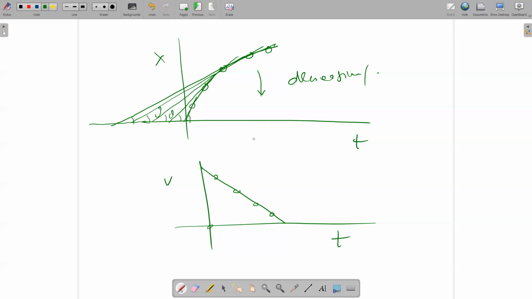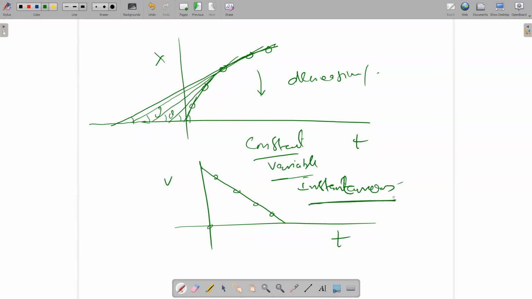I will discuss with you again the constant velocity, the variable, and one more left is the instantaneous velocity. Instantaneous velocity means at that particular time. At that particular time means if the two points are very, very close. You will see here, if these two points are very, very close, then they become here. So you can find the instantaneous velocity for that particular time.